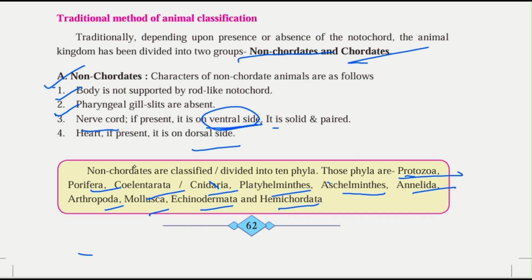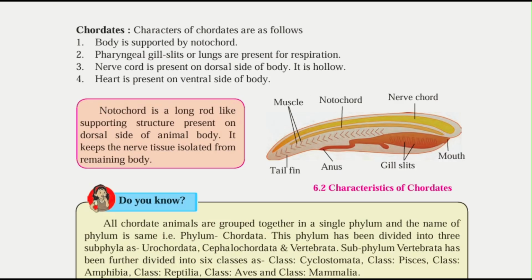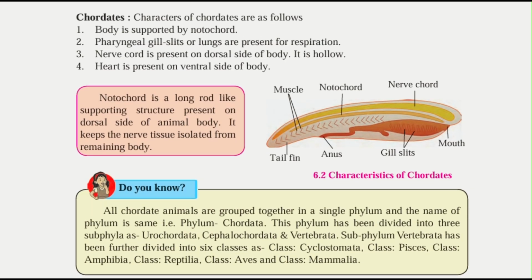Okay, so these non-chordates are classified into the 10 phyla that are shown here. Now let's see what chordates are. A chordate's body is supported by a notochord. We have seen that in non-chordates the body is not supported by a notochord. Pharyngeal gill slits or lungs are present for respiration. In chordates it is present. In non-chordates it was absent.